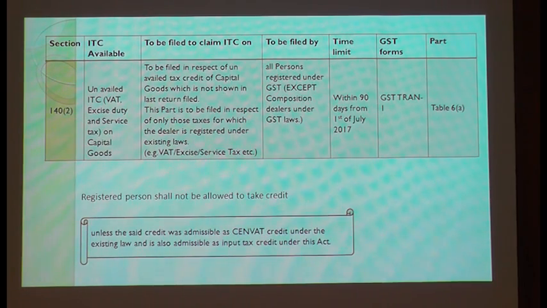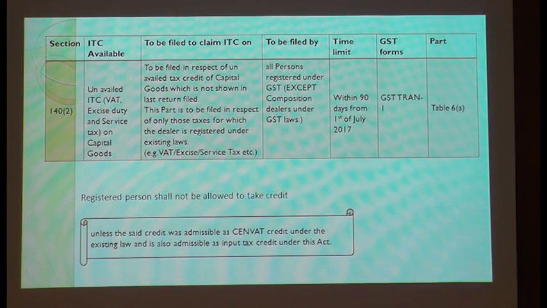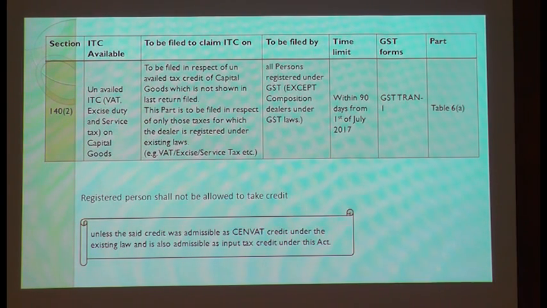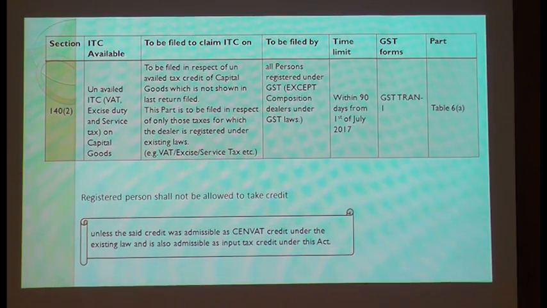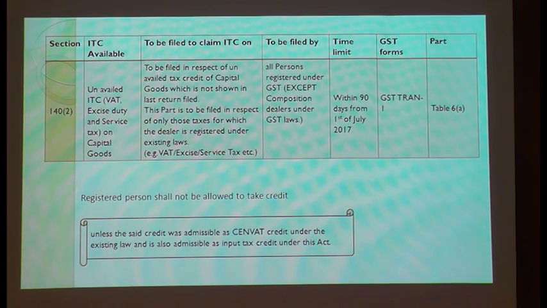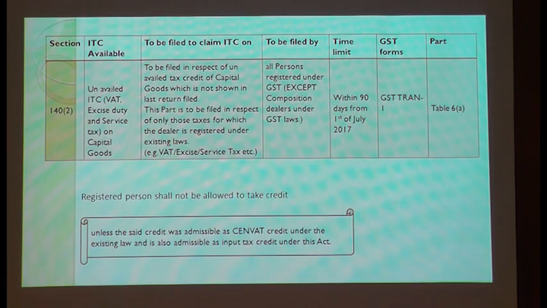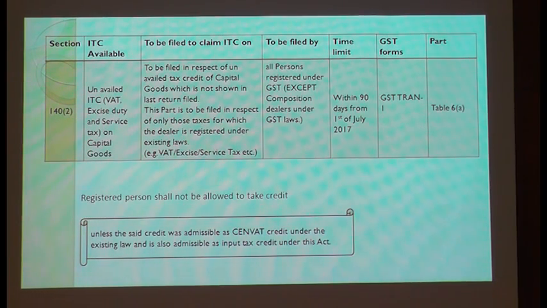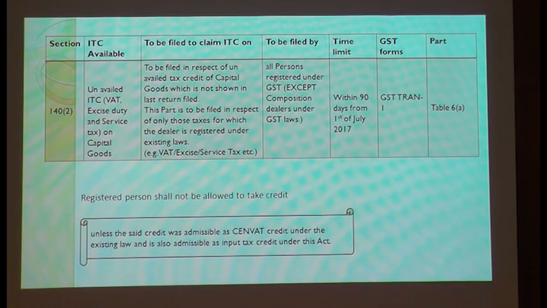What about CMP-03, which talks about this? CMP-03, yes, that is when you are changing your schemes within the GST law itself. See, in CMP-01, 02, 03, CMP-01 is for migration. CMP-02 is when you are applying for the scheme. CMP-03 is about ITC, talking about input tax credit when you are under the GST law and you are going to change from the regular scheme to the composition scheme.